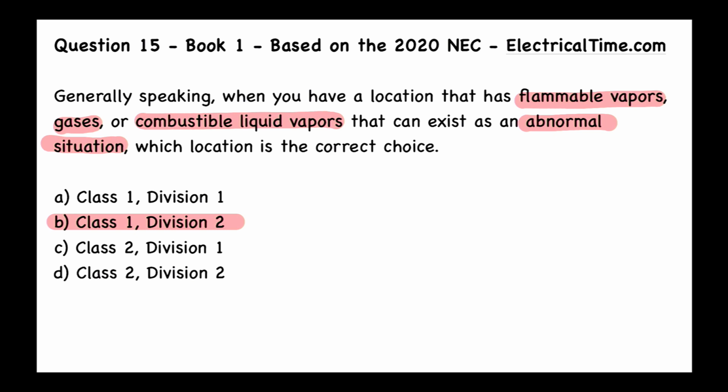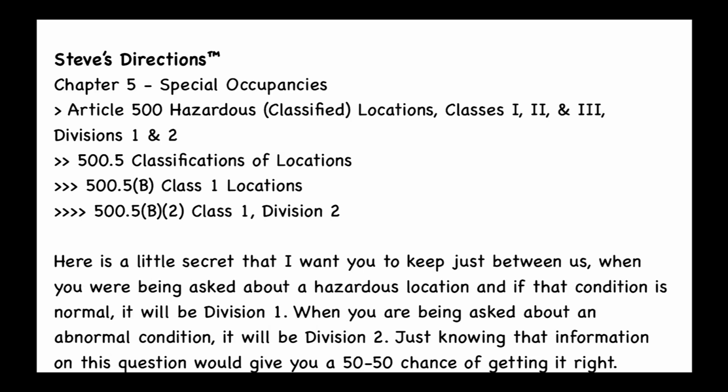All right, let's see how we found this answer in our book. So again, the article that we're talking about here is Article 500, and that's hazardous classified locations, Classes 1, 2, and 3, and then Divisions 1 and 2. And this is in Chapter 5, Special Occupancies. And then we look at the parts.